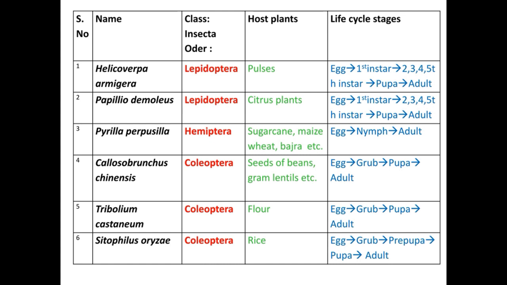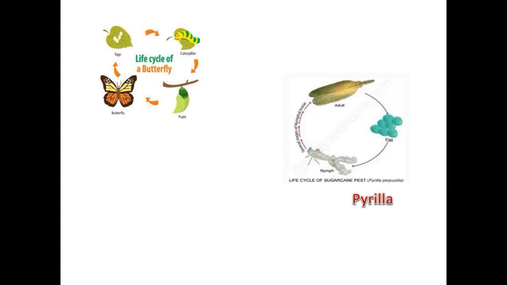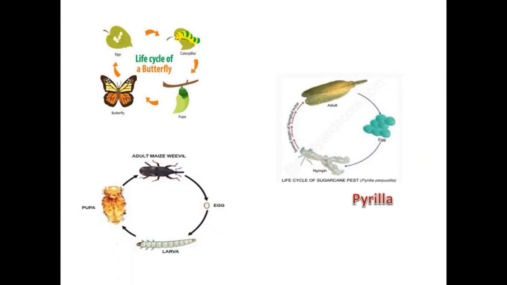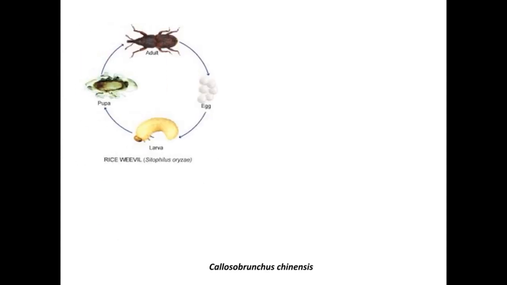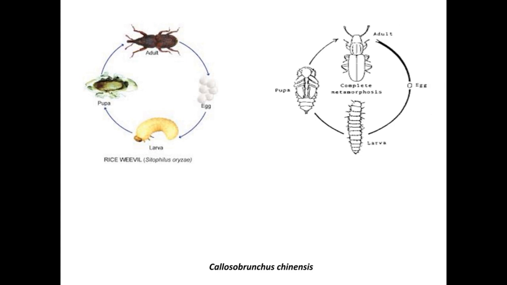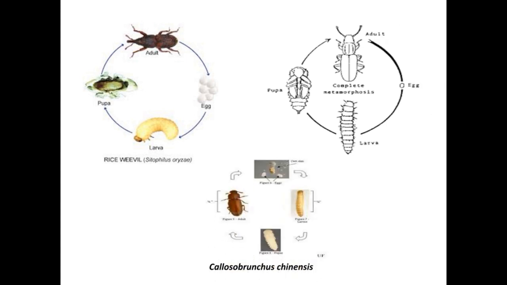If you see the different stages, generally the life cycle changes from egg to pupa and from pupa to adult. But in the case of Callosobruchus, they change from egg to grub and then pupa and adult. This shows the life cycle of the butterfly, Pyrilla and Sitophilus. This again shows the diagram of Sitophilus and Callosobruchus chinensis. You can see the different stages from the egg, then to the pupa and then to the adult.